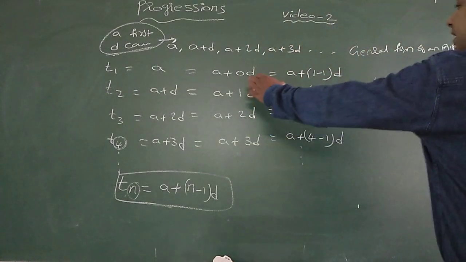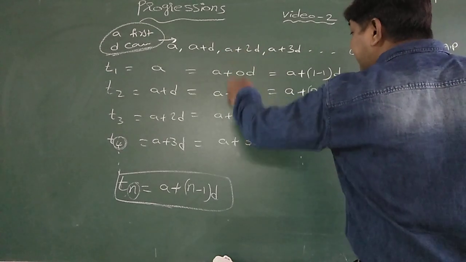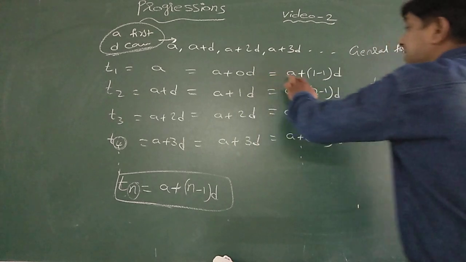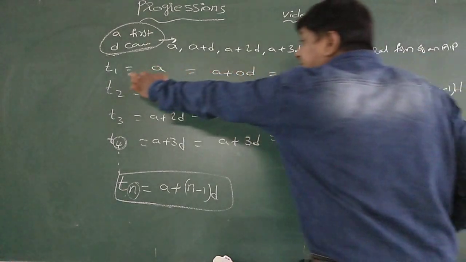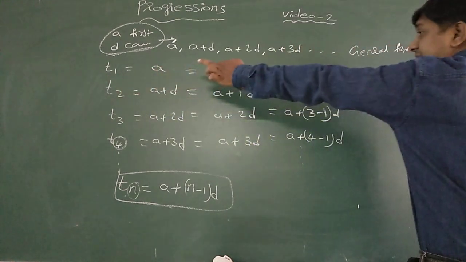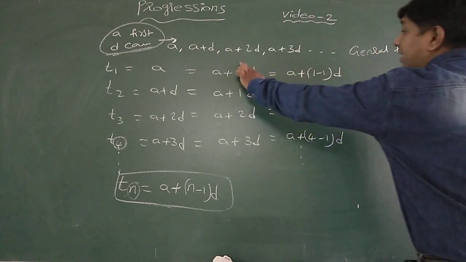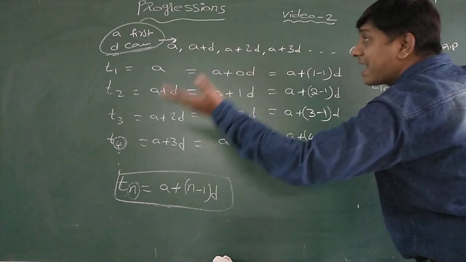Now I am simplifying. A plus 0D, I write as A plus, since it is term number 1, 1 minus 1 into D. To get 0, I have to subtract 1 only.